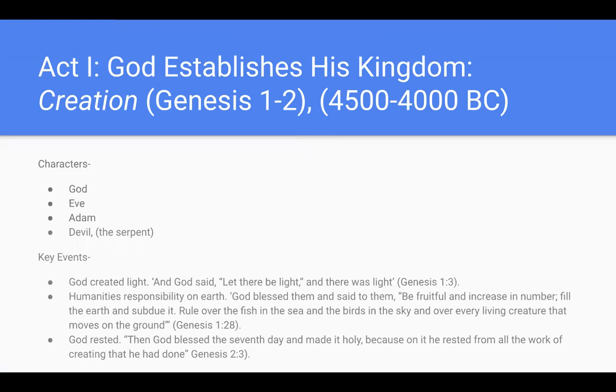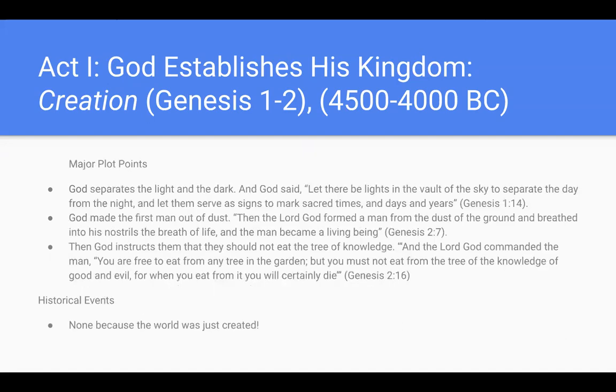God tells Adam and Eve humanity's responsibility on earth, which is to rule over everything and take care of it. And the last key event that we put was that God rested. God valued the Sabbath and took a day to rest.